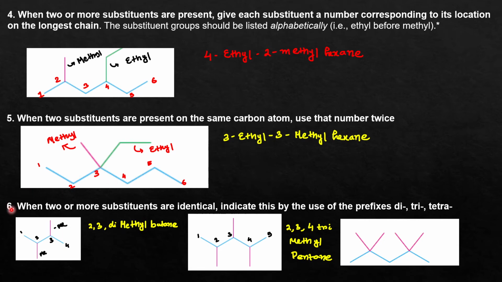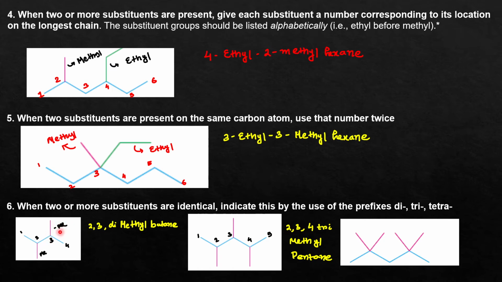Okay, in rule number 6, there can be a possibility that 2 or more substituents may be identical. In these 2 earlier examples, the 2 substituents are different, one is methyl and one is ethyl, but the substituents attached to the parent chain can be the same. In this parent chain, at number 2 position a methyl substituent is there, and at number 3 position again a methyl substituent is there.